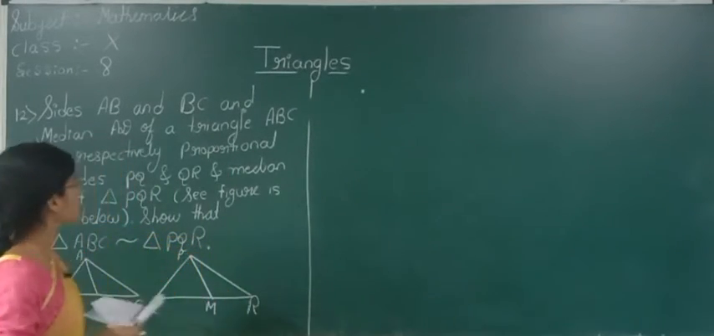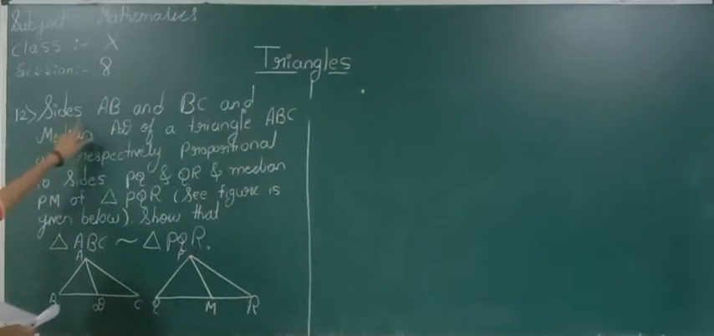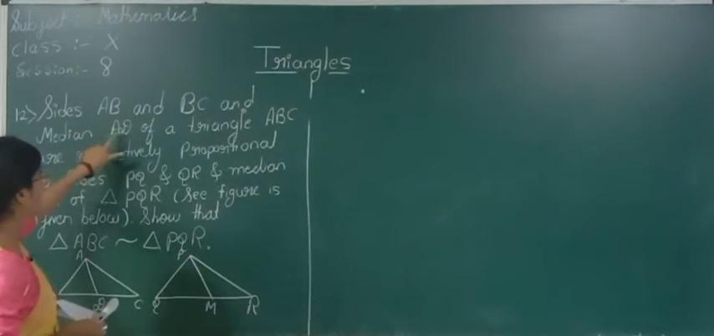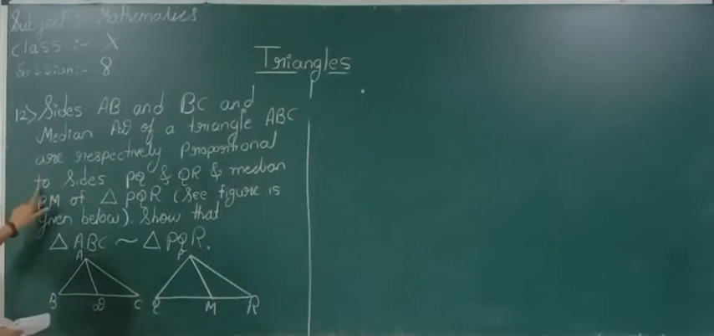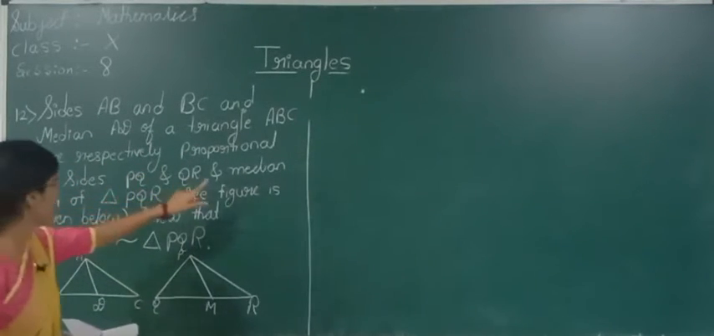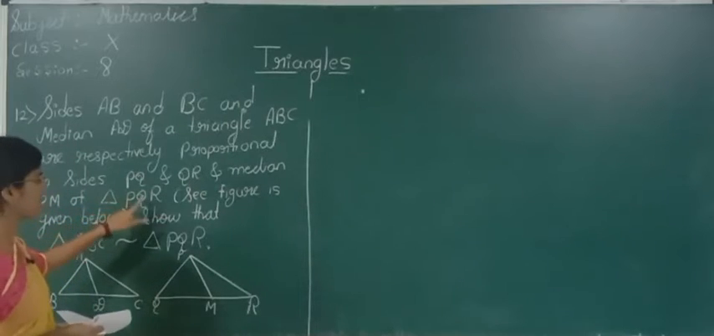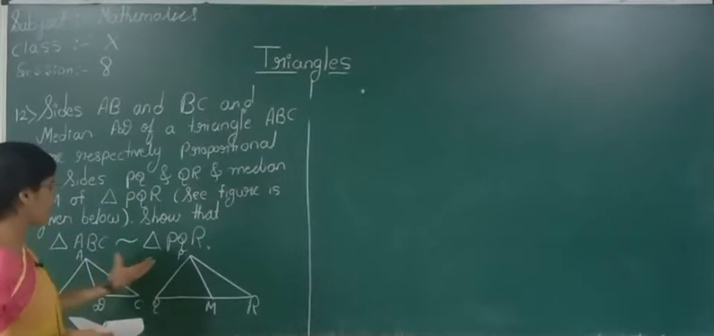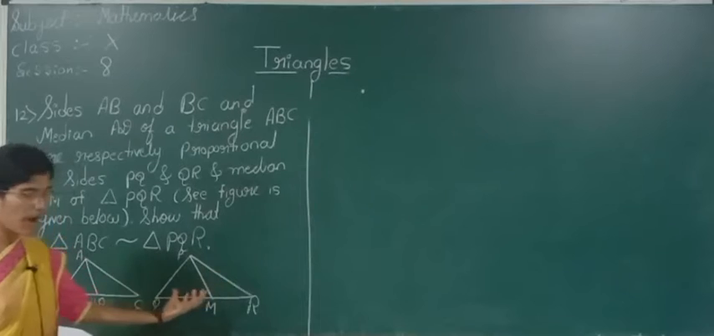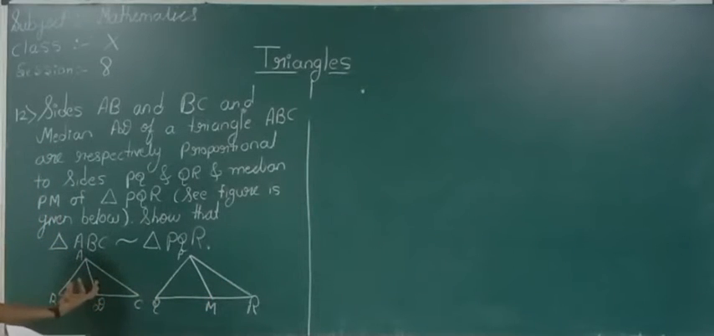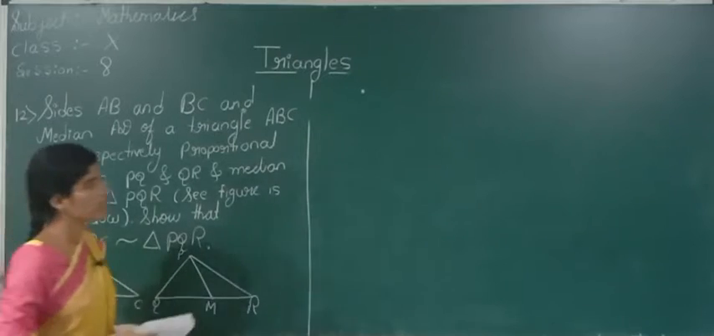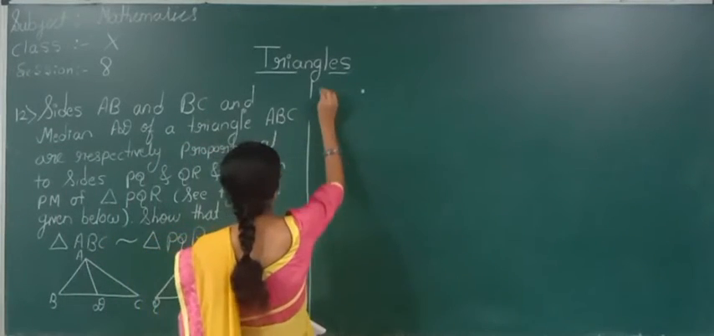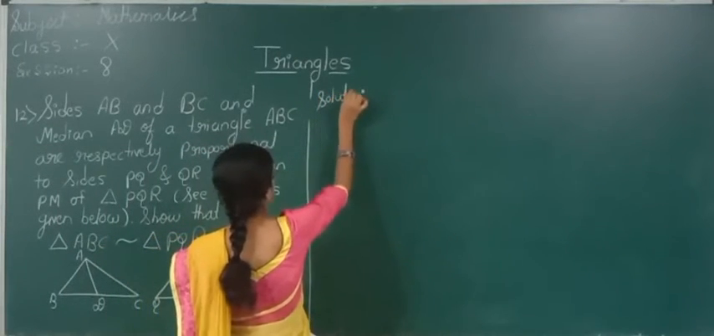See here, the 12th question tells that sides AB and BC and median AD of a triangle ABC are respectively proportional to sides PQ and QR and median PM of triangle PQR. Show that triangle ABC is similar to triangle PQR. We have to show that triangle ABC is similar to triangle PQR. So we will see the solution of this.